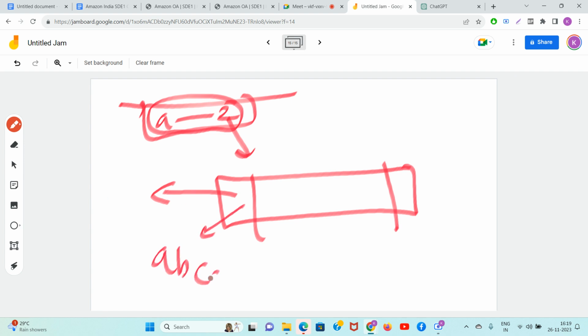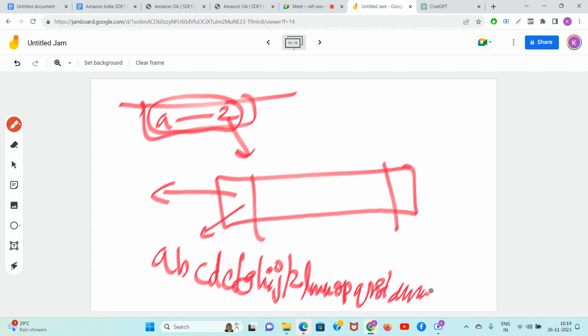A, B, C, D, E, F, G, H, I, J, K. See, your senior, junior teacher did not teach you, so I have to teach you now. A, B, C, D, E, F, G, H, I, J, K, L, M, N, O, P, Q, R, S, T, U, V, W, X, Y, Z. Guys, full revision done of A to Z.